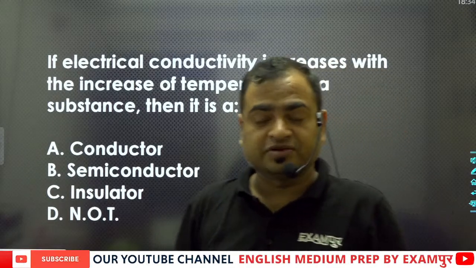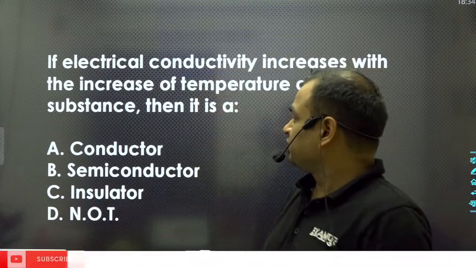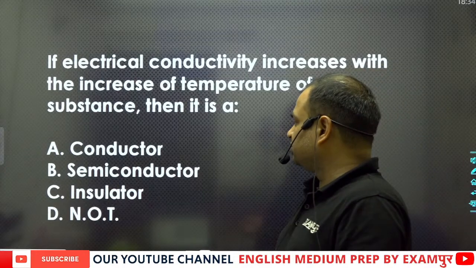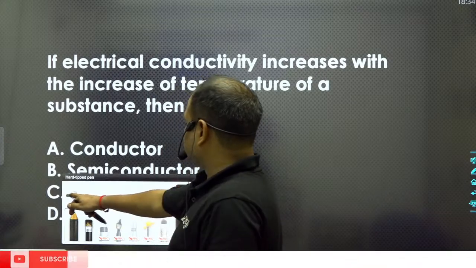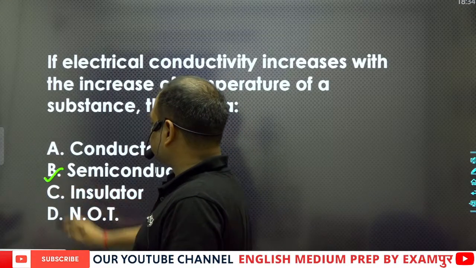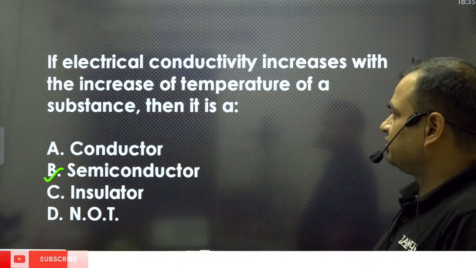But in case of semiconductors, if we increase the temperature of the material, then obviously the resistance decreases. Hence the correct answer will be B part. B part means a semiconductor.